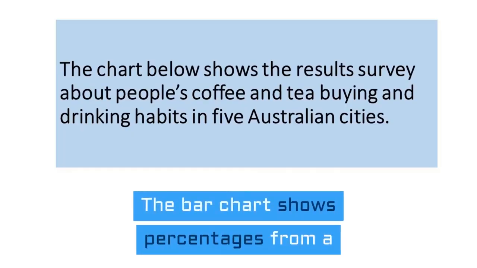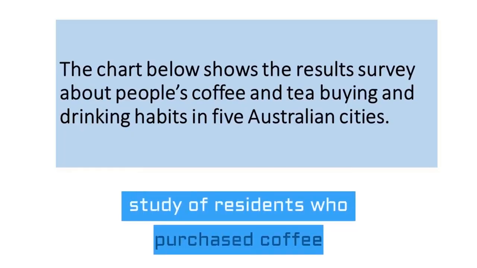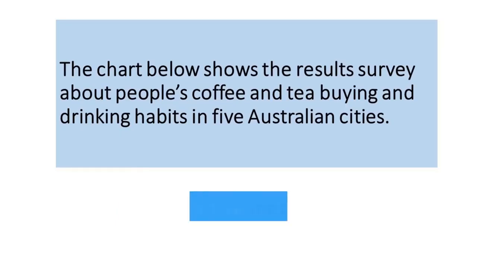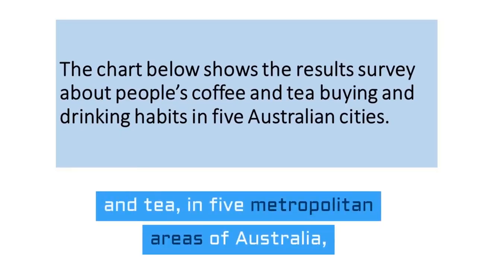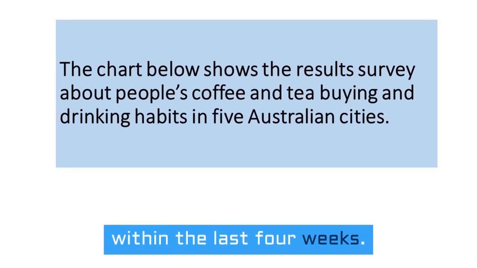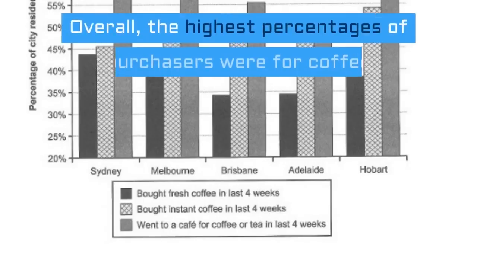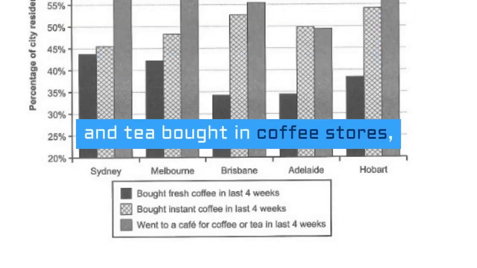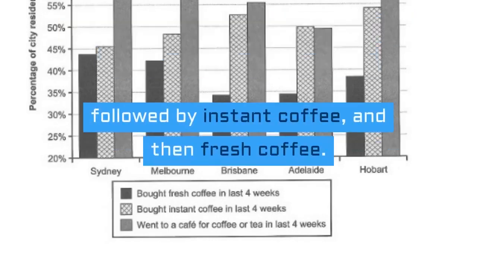The bar chart shows percentages from a study of residents who purchased coffee and tea in 5 metropolitan areas of Australia within the last 4 weeks. Overall, the highest percentages of purchases were for coffee and tea bought in coffee stores, followed by instant coffee, and then fresh coffee.